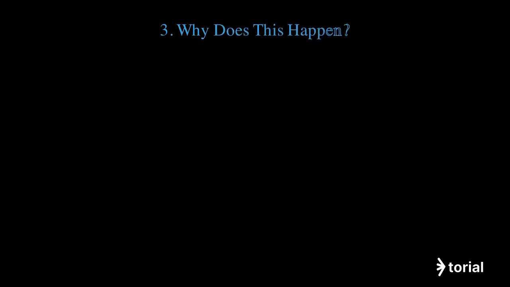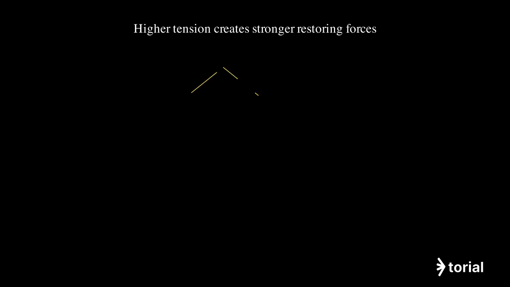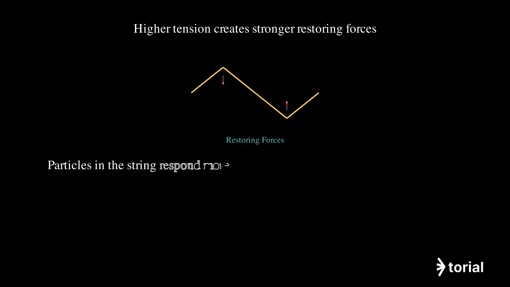Let's understand the physics behind why tension affects wave speed this way. When we increase tension, we create stronger restoring forces that pull disturbed parts of the string back to equilibrium faster. These restoring forces act to straighten the string, and stronger tension means stronger forces pulling each segment back to its rest position. With higher tension, particles in the string respond more quickly to disturbances, allowing the wave to propagate faster.